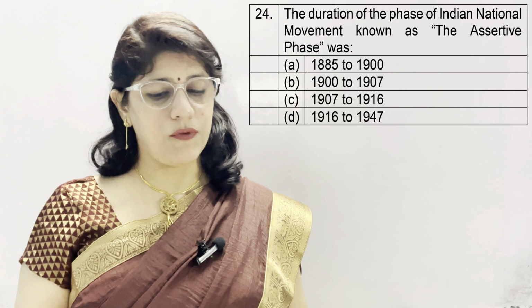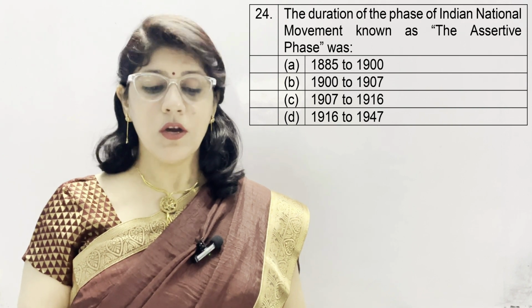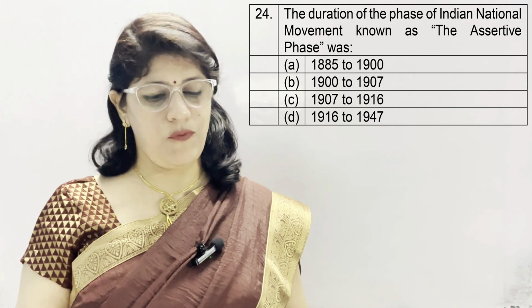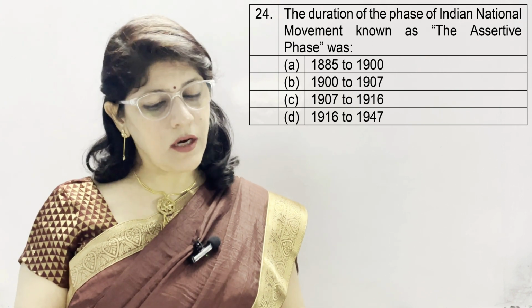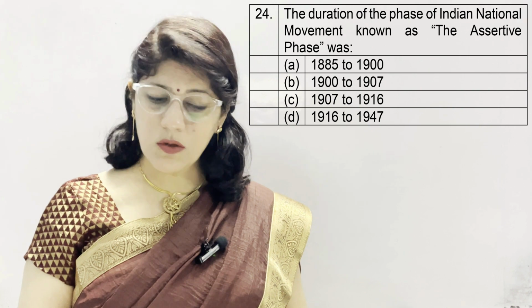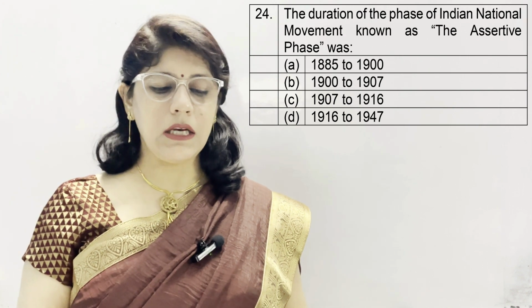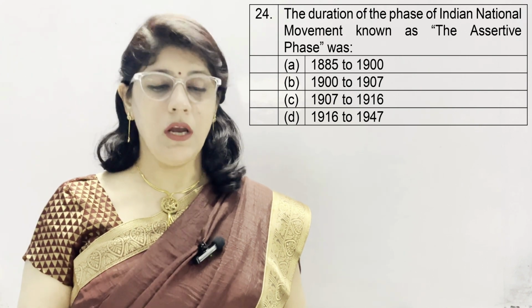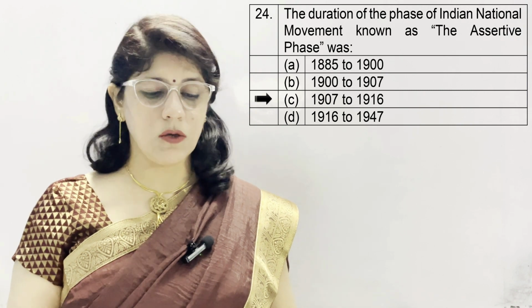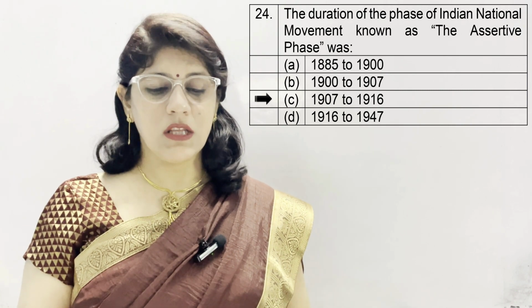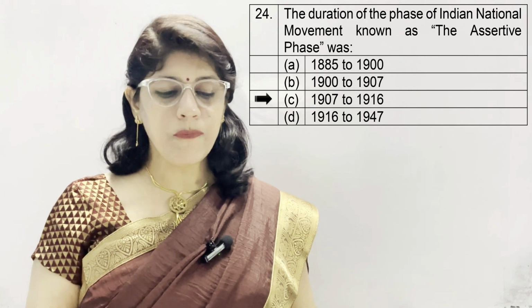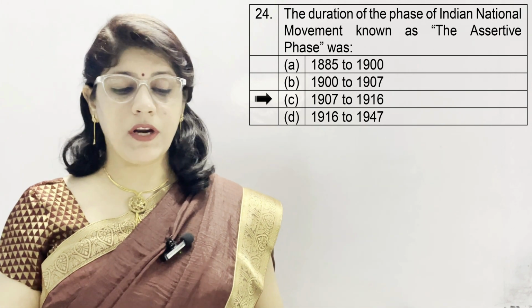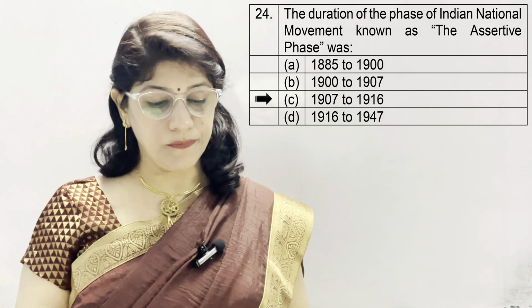The duration of the phase of Indian national movement known as the assertive phase was: 1885 to 1900, 1900 to 1907, 1907 to 1916, and D 1916 to 1947. And the correct option is 1907 to 1916. This phase is known as the assertive phase. 1907 is the Surat split, and then 1916, after long effort, their reunion.